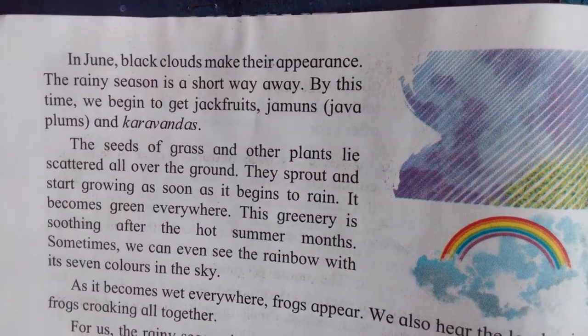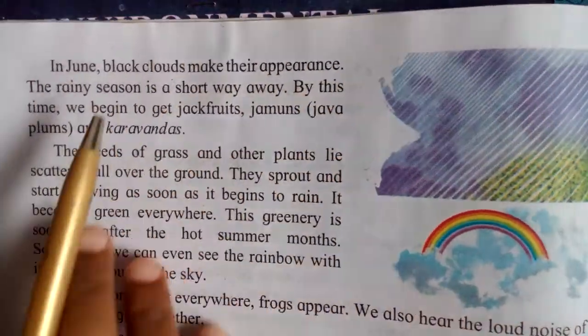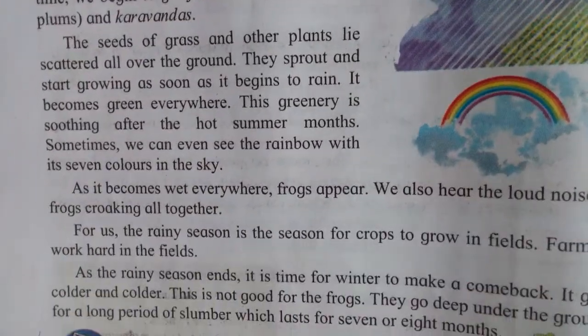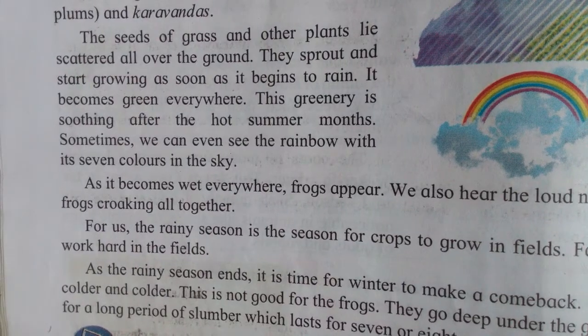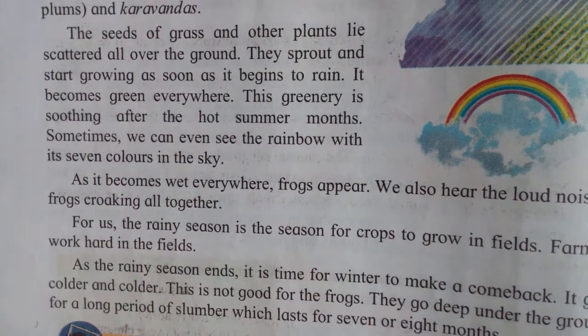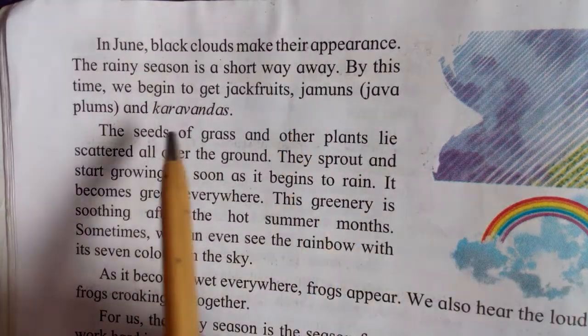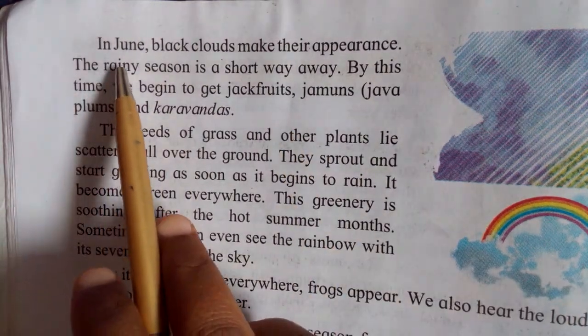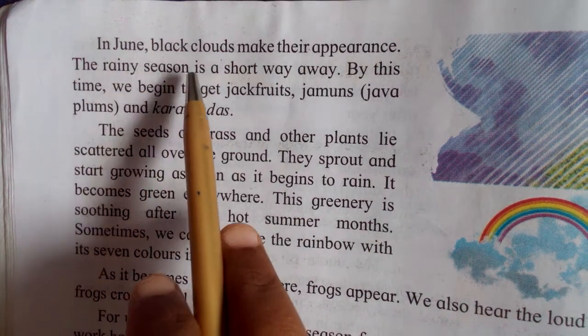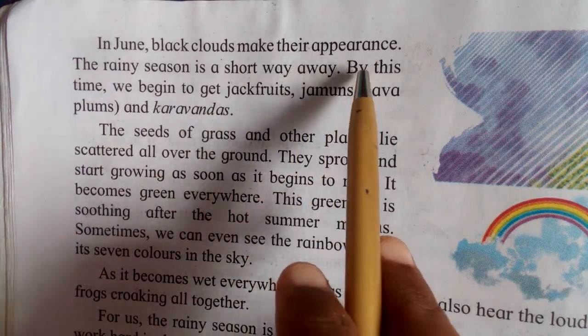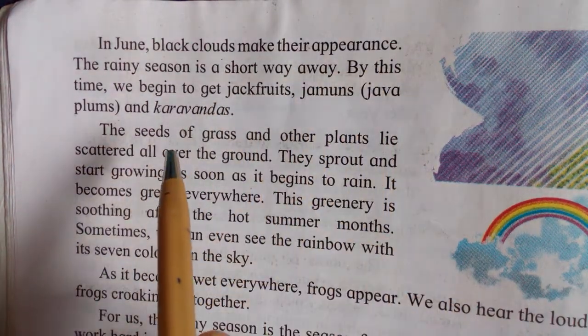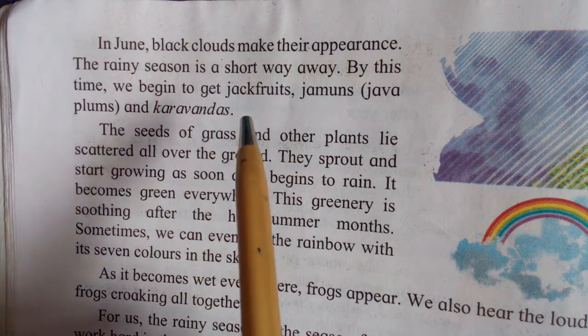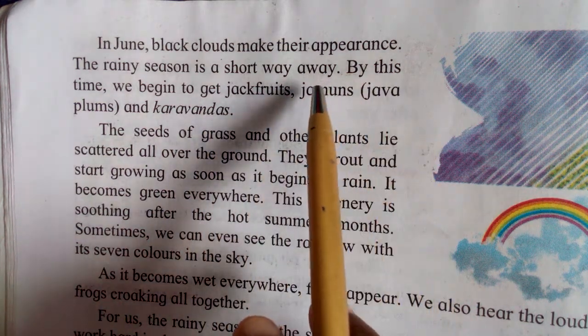Then see, after summer which season is there? Very good, monsoon, or it is said to be the rainy season. See, in June black clouds make their appearance. In June what happens? After summer we see black clouds in the sky.